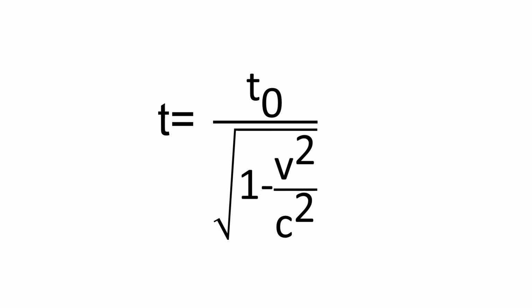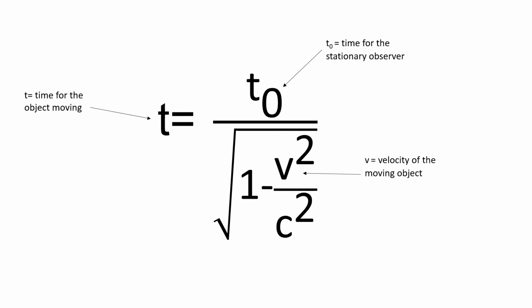To work out the exact amount of time dilation, you use this equation, where T0 equals the time for the stationary observer, T equals the time for the object moving, V equals the velocity of the moving object, and C equals the speed of light. The last thing to remember is, when using the equation in practice, remember to check you got your T's the right way around.